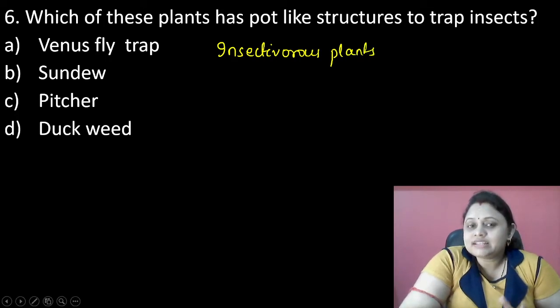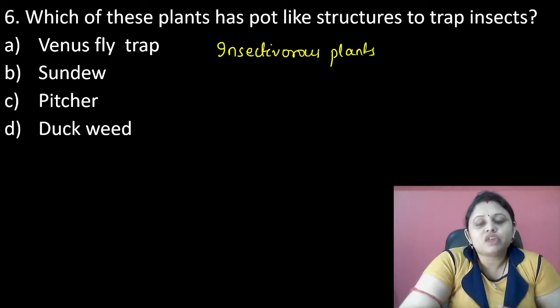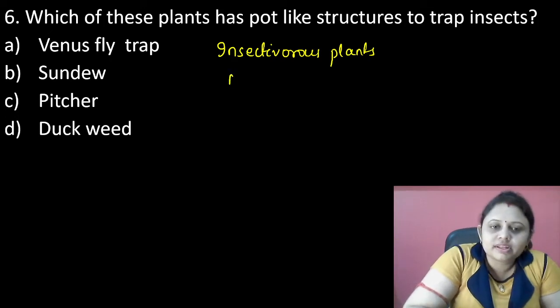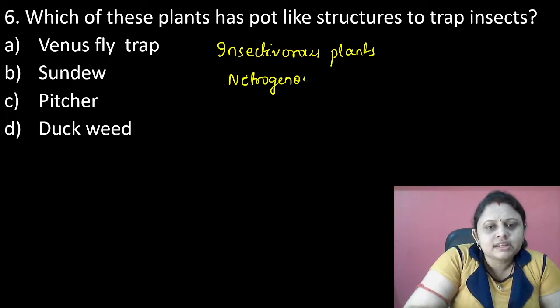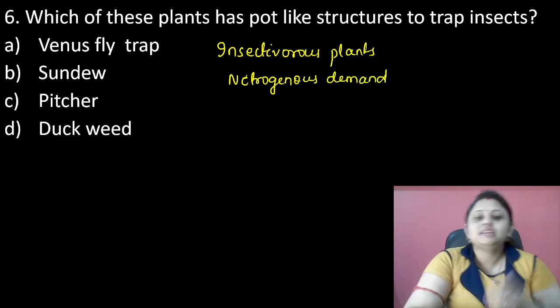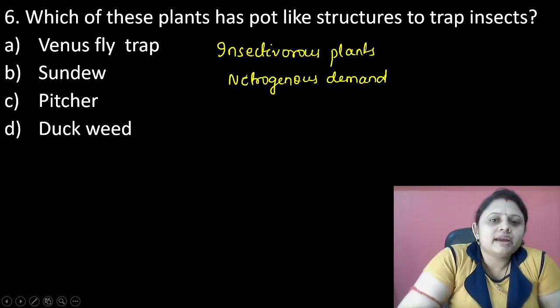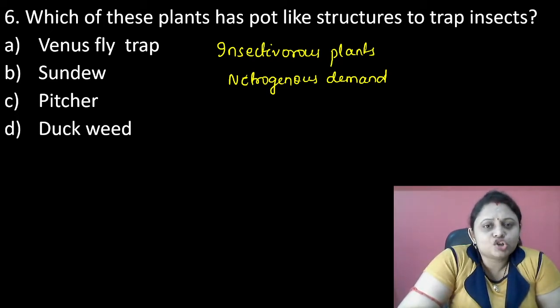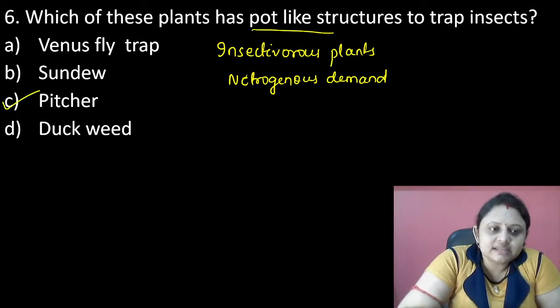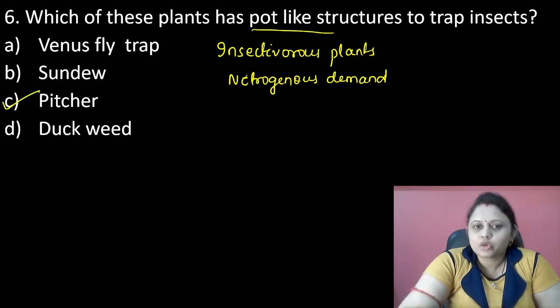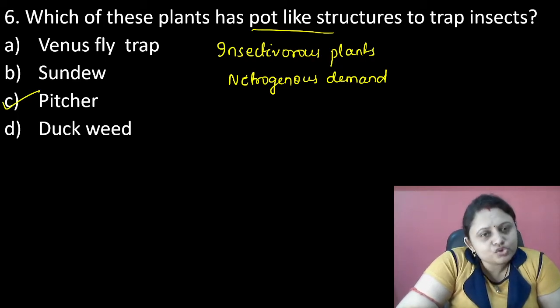Because when insects sit on them, they trap them and fulfill their nitrogenous demand from that insect. For that they have different structures, among which the pot-like structure is present in pitcher plant. Okay kids, let's move to the next question.